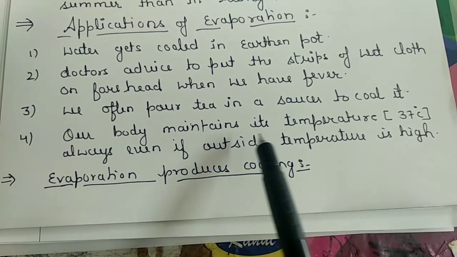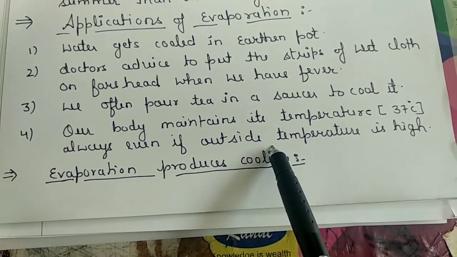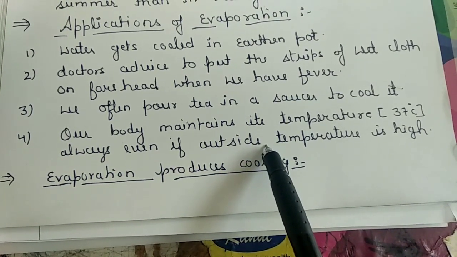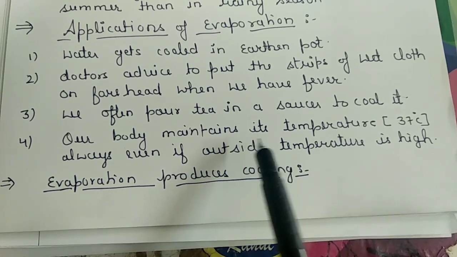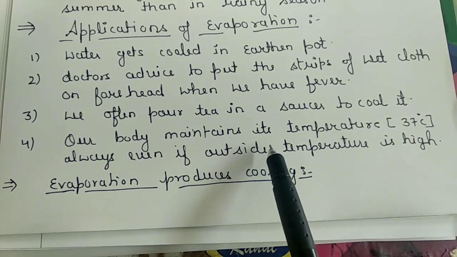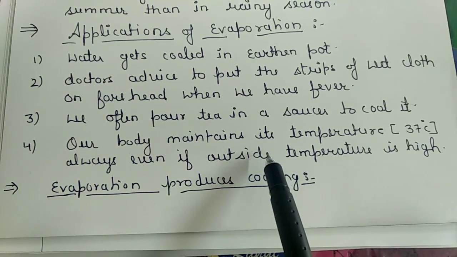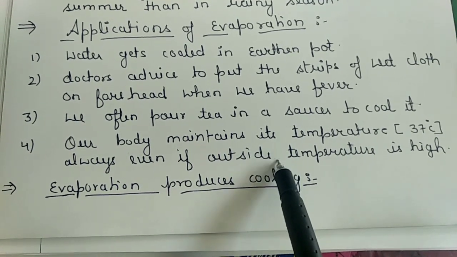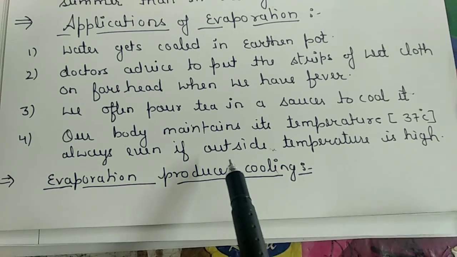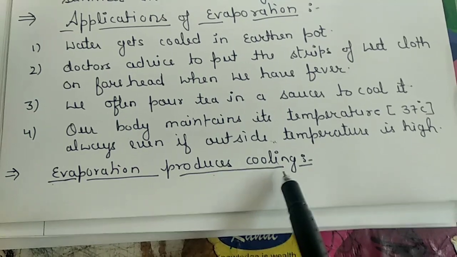Our body always maintains its temperature at 37 degrees Celsius even if the outside temperature is very high. Why? Because the body sweats if the outer temperature is high, and the sweat takes heat from the body, and that's why the body temperature is maintained. The most important point here is that evaporation always produces a cooling effect.